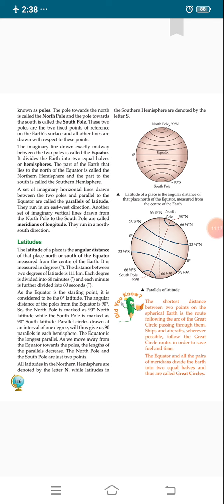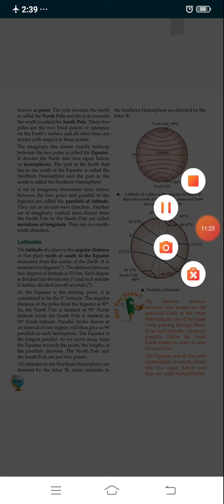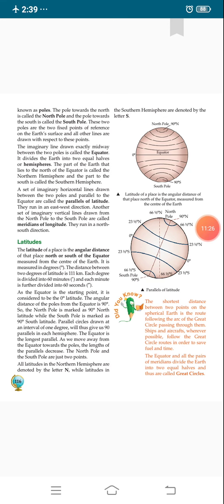All parallel circles from the equator up to the poles are called parallels of latitude. Latitude is measured in degrees, and this is the unit for measuring latitudes.